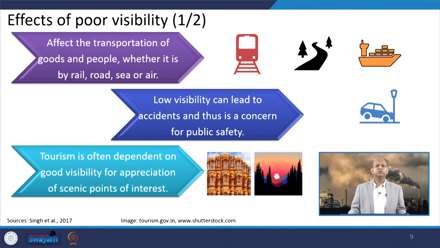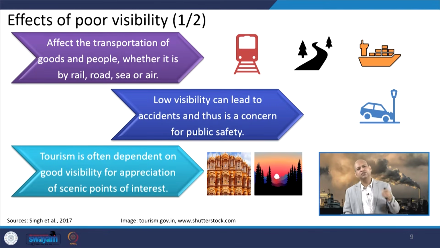When we talk about visibility, we also talk about its negative impacts, because transportation of goods or people by different kinds of vehicles, railroads, air traffic, etc., are affected by reduced visibility. When dense fog is there, it is difficult to take off and land flights.